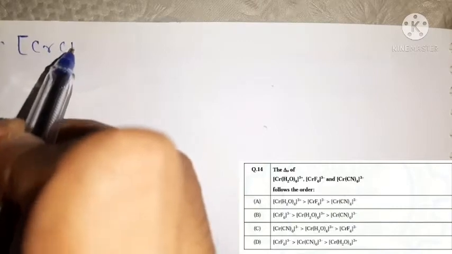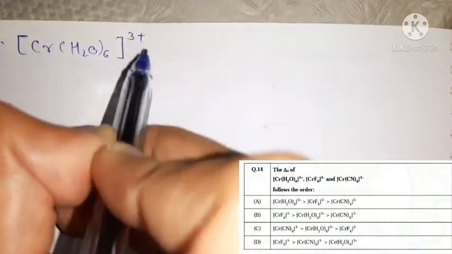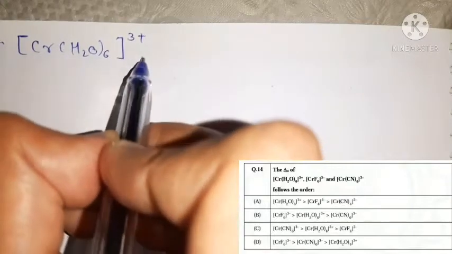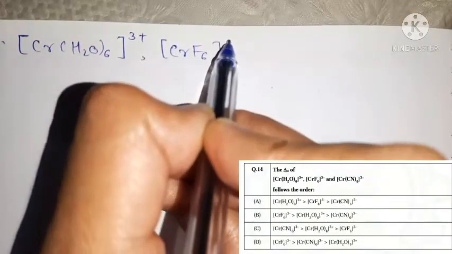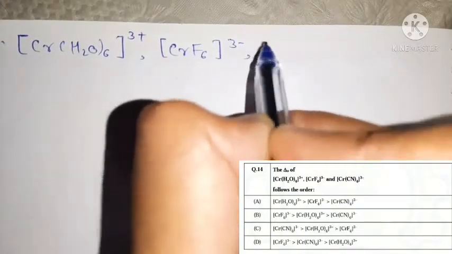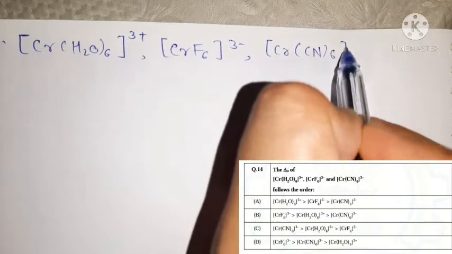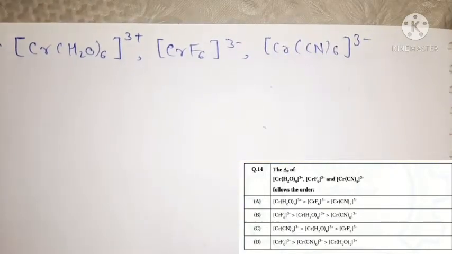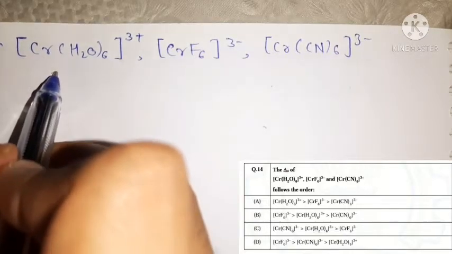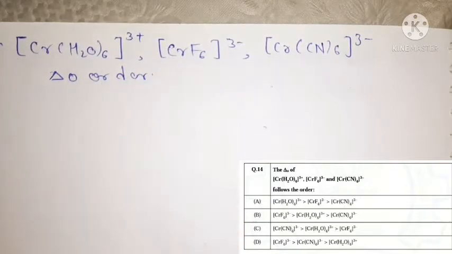The first complex is Cr(H2O)6 3 plus. The next one is CrF6 3 minus, and the third is the cyanide complex. So we must find the order of del O for these complexes.